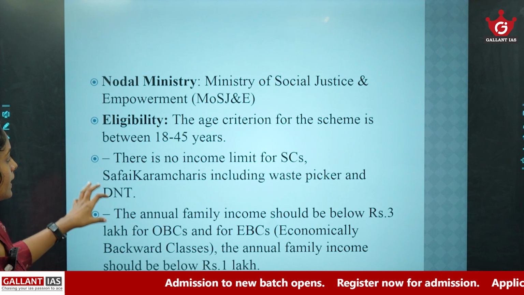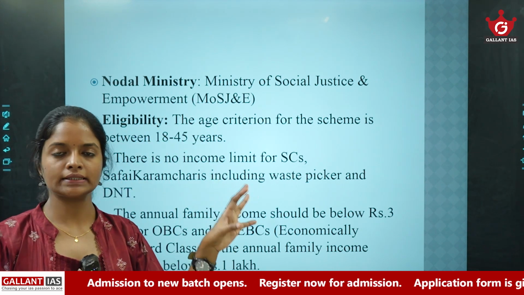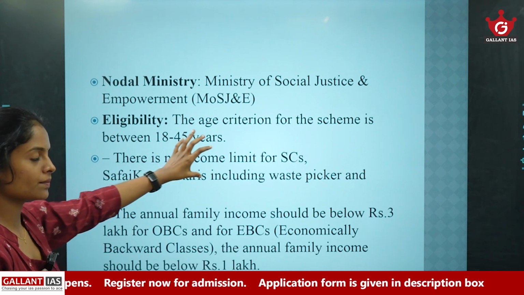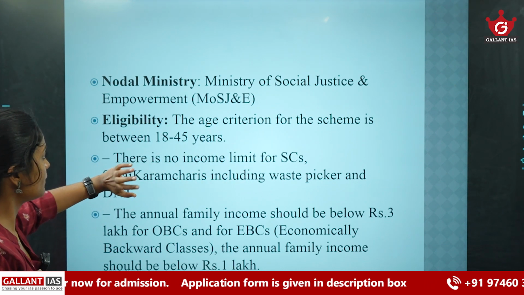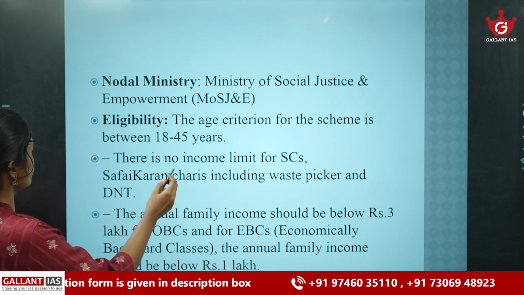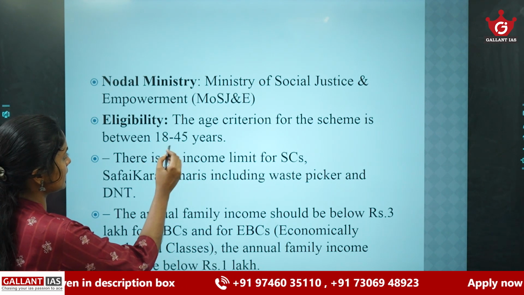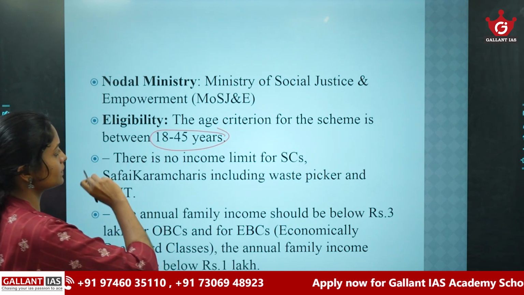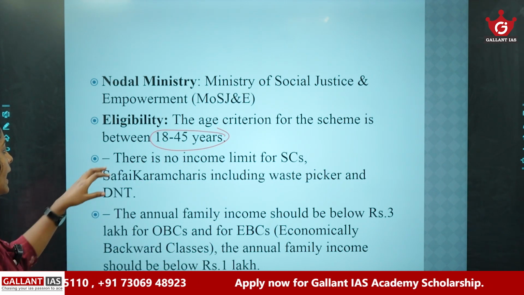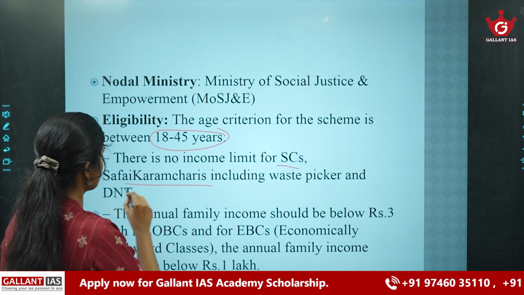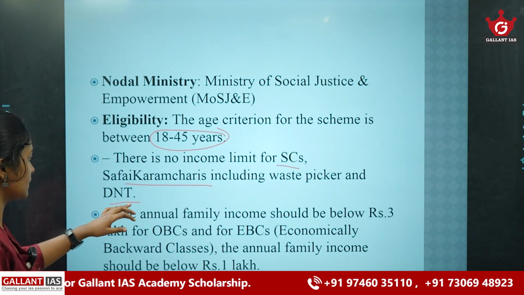Here the nodal ministry is the Ministry of Social Justice and Empowerment, and there are some eligibility criteria which UPSC may ask about. These are some important facts. The age criterion for the scheme is between 18 and 45 years, and there is no income limit for SCs, Safai Karamcharis including waste pickers, and DNTs.